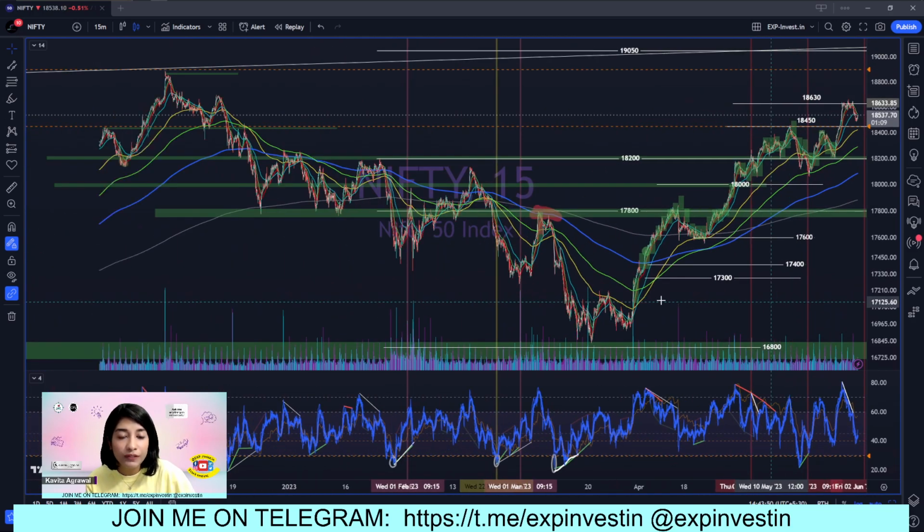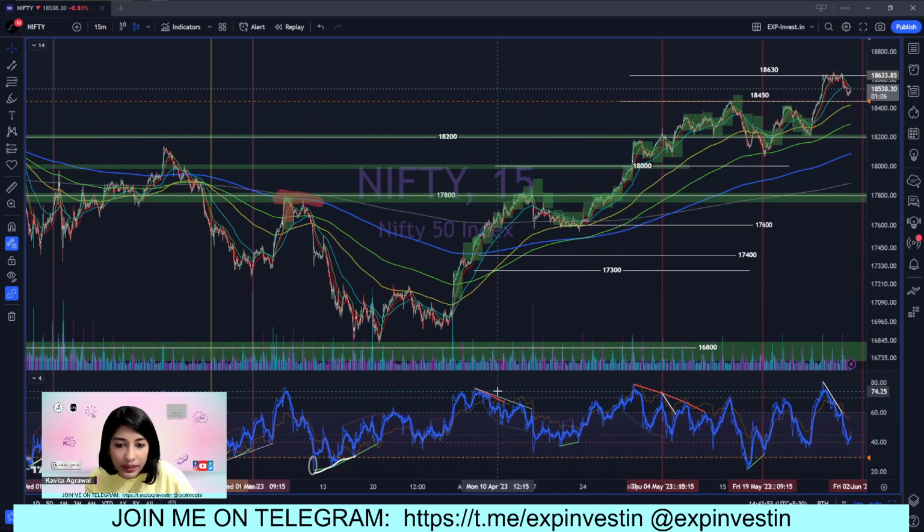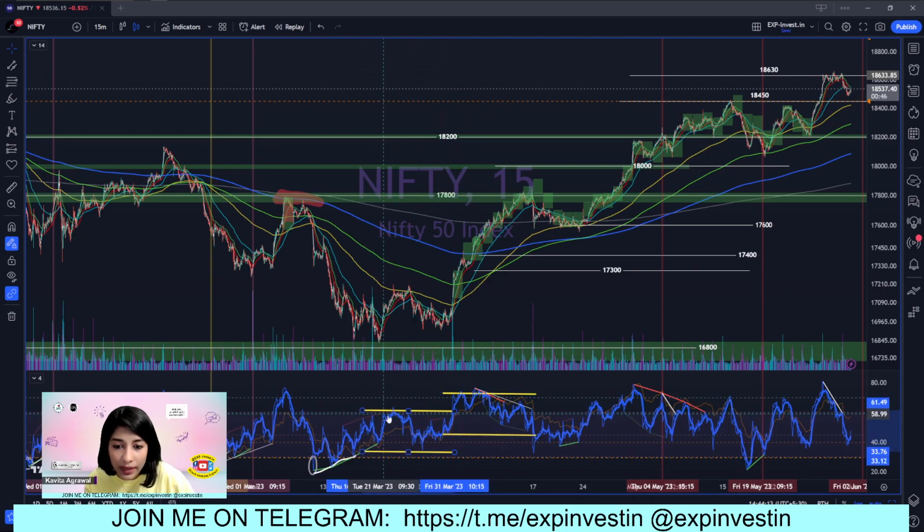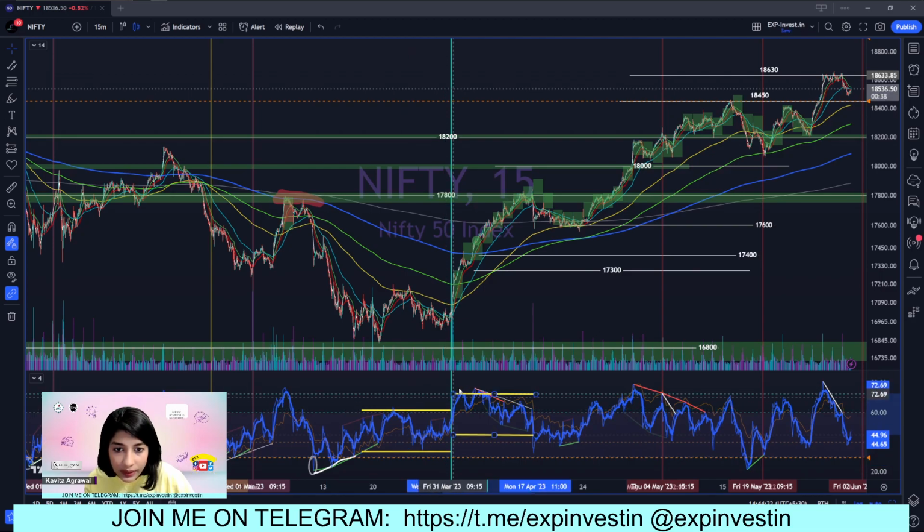Coming back, so the 15-minute time frame, right? Now on the 15-minute time frame as well, if I draw the parallel lines, you can see here there is strong bullishness, right? And so see, until here there was a lot of bearishness, okay. So let me draw a vertical line here. Now you can see the point exactly where the trend turned bullish and RSI started going above the level of 60, touching 70s and plus.